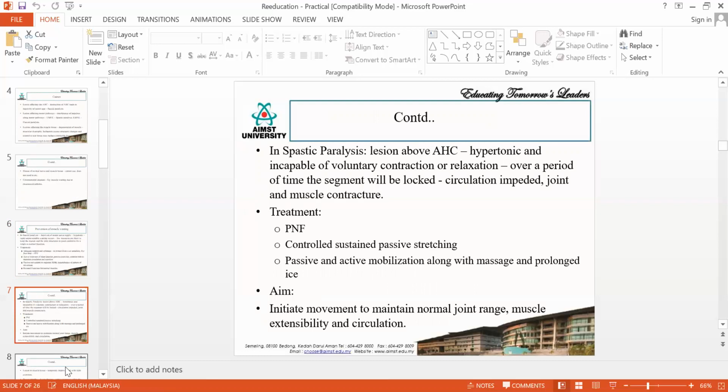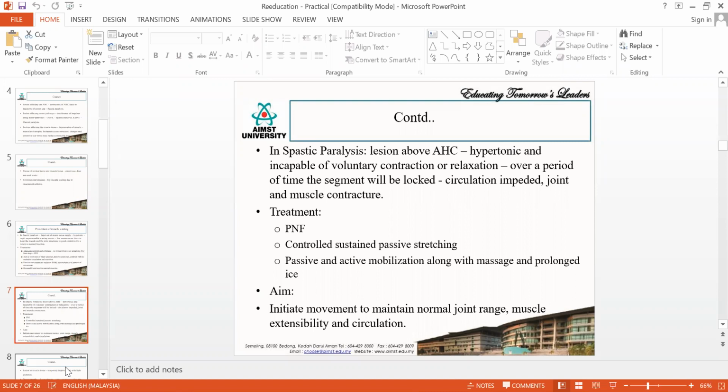The next is controlled sustained passive stretching. So last semester when you were learning about stretching, you would have learned something like controlled sustained passive stretching. So it is nothing but you will be doing the stretching and holding the stretching for a longer time. So you can hold the stretching using any mechanical device, or you can also hold using any splint, and you can also hold this using any POP plasters. Okay, so you will be stretching and putting a plaster or a splint to maintain the position for a long time. So that is called as controlled sustained passive stretching.